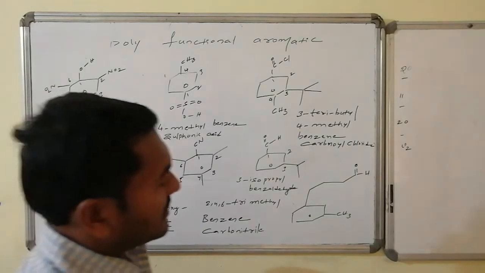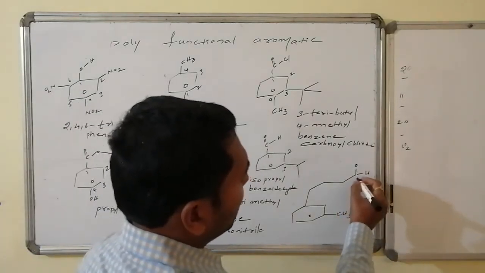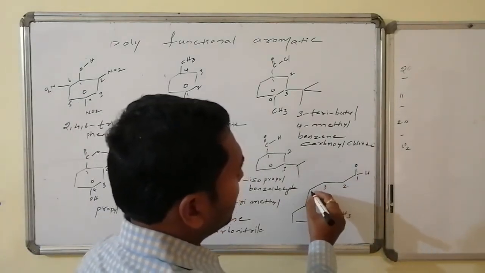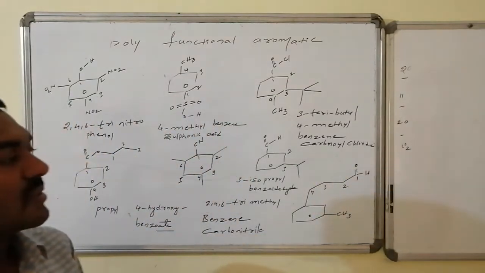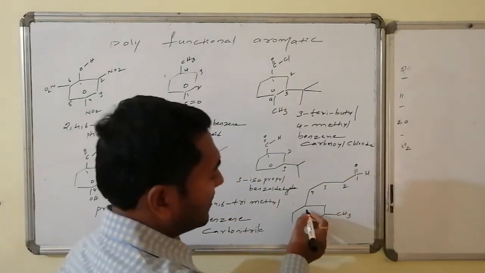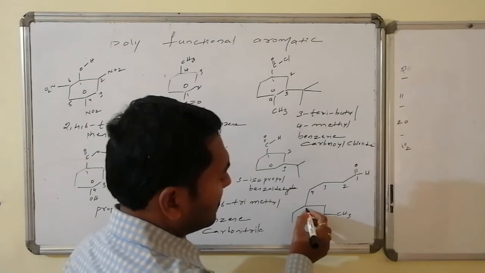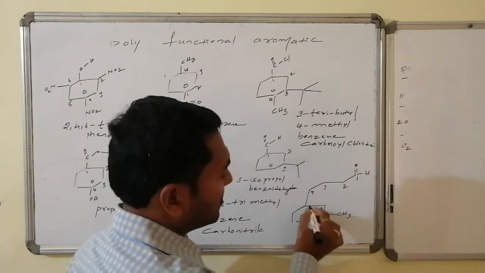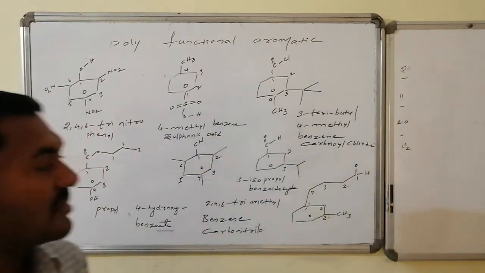In the last case, here it is aldehyde, first carbon, second carbon, third carbon and the fourth carbon. Fourth carbon followed by what here? It is at its first position, second position, third position. It is having methyl as the substitution.